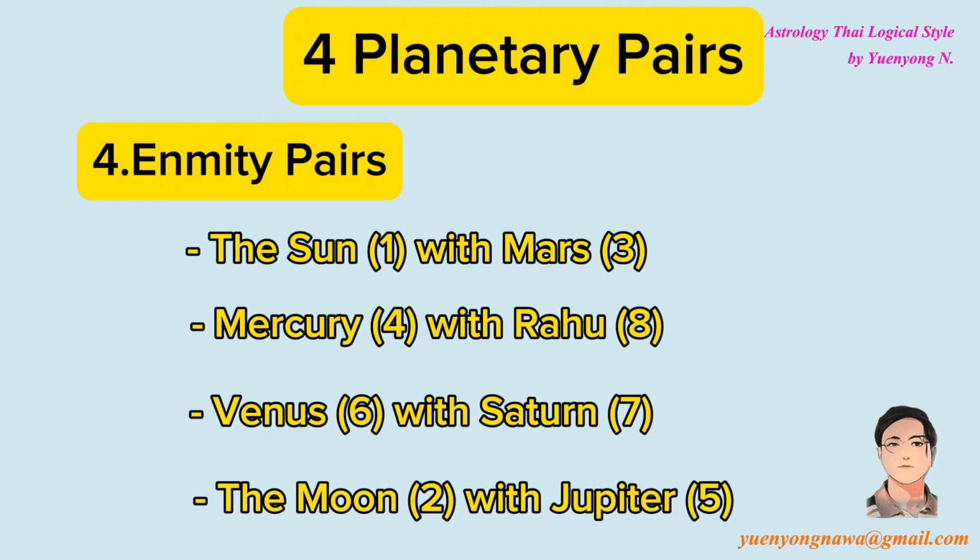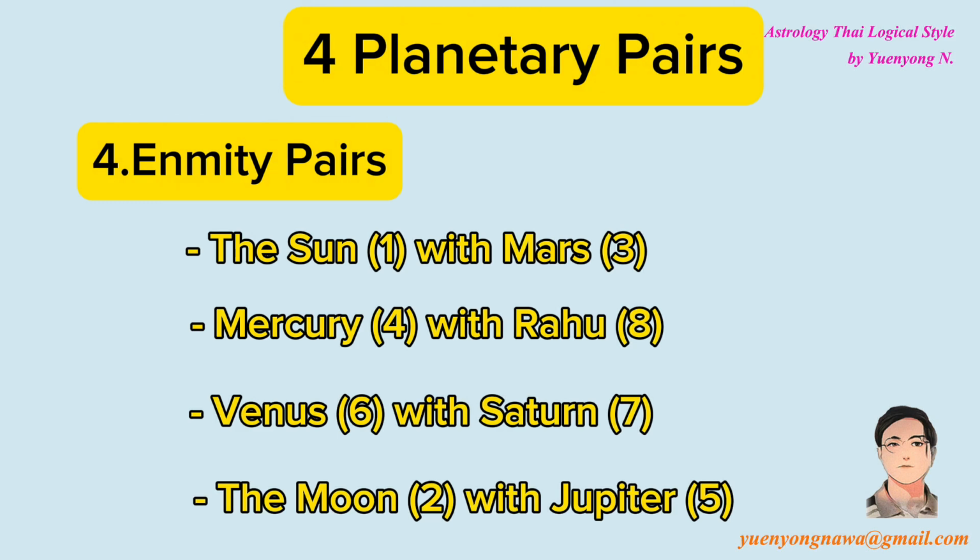Notice that the Moon, 2, and Jupiter, 5, are an Earth elementary pair, but also hostile to each other. Therefore, they are a minor elementary pair and a minor enmity pair at the same time. They are considered neither truly friendly nor truly hostile to each other. They are in fact the least enmity pair without a second thought. However, when they are conjoined, they will have a moderate beneficial influence in terms of humbleness.